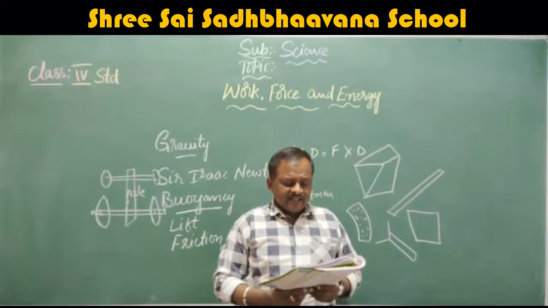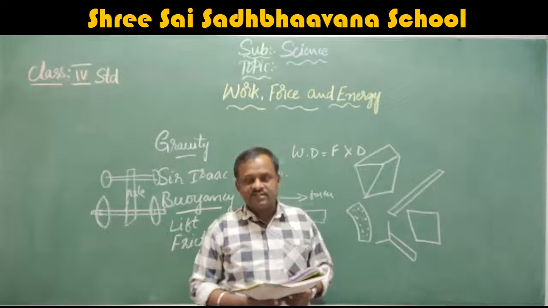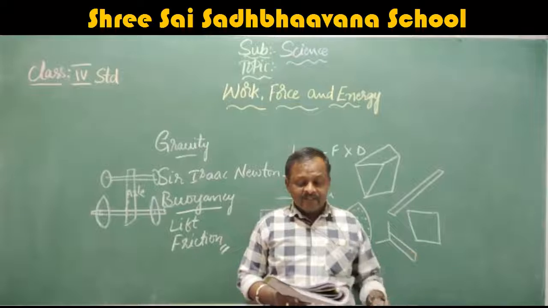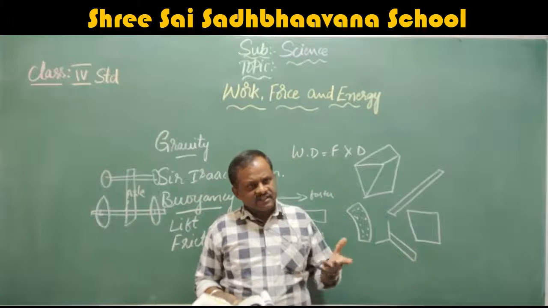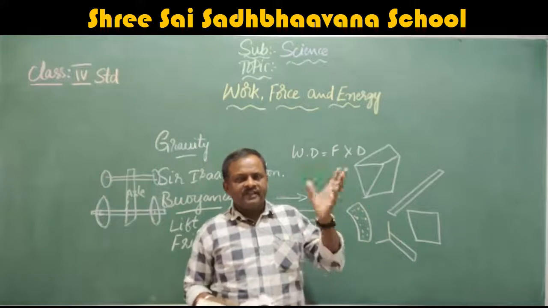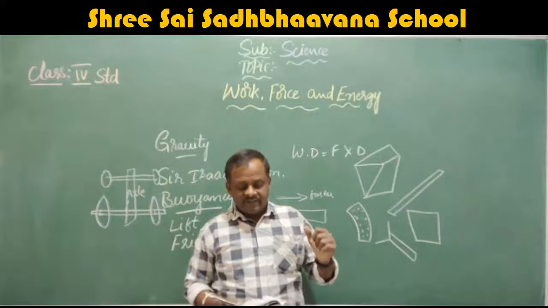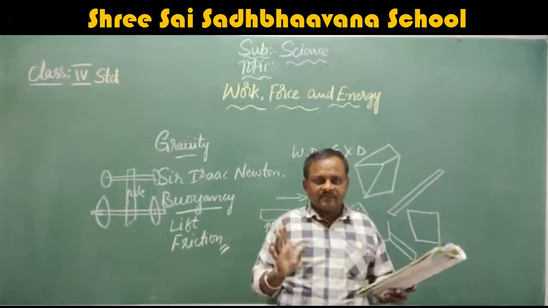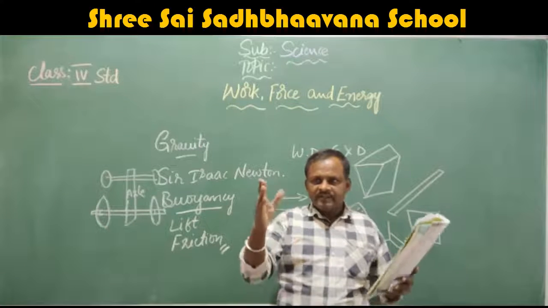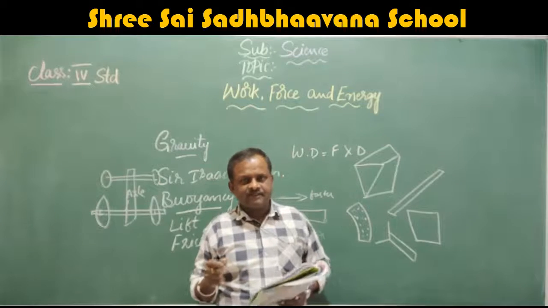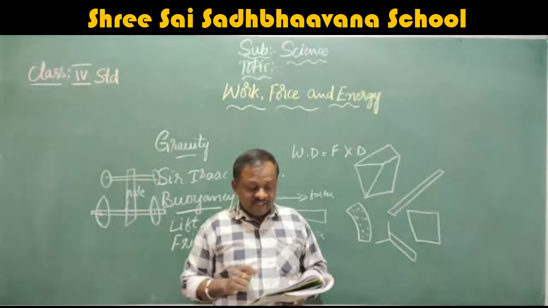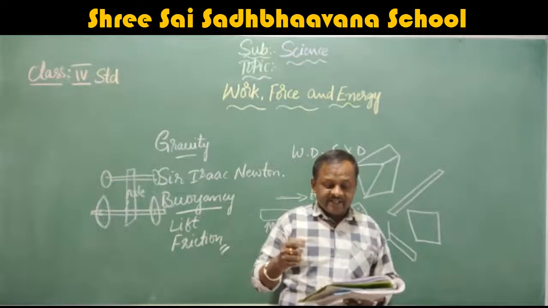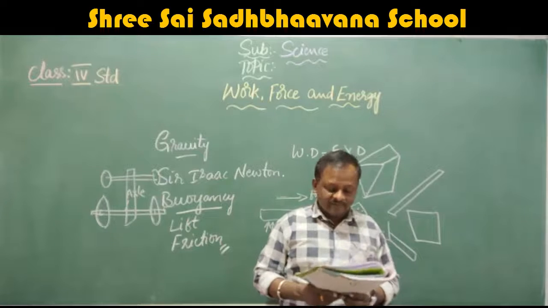Okay. There are many other different kinds of energy also, that is light energy, sound energy, electrical energy, chemical energy, heat energy. Sir, light is also energy? Yes, it is also one type of energy. By light we can get heat. Sound is also one form of energy. By sound, things can break. If the sound is strong, we can break windows, glasses and everything. That is also one type of energy. Electrical energy, you know very well. Electrical is also energy. Chemical energy, heat energy, these are all other forms of energy.